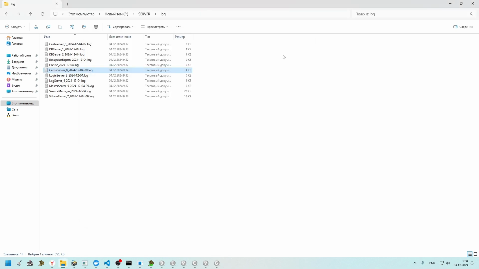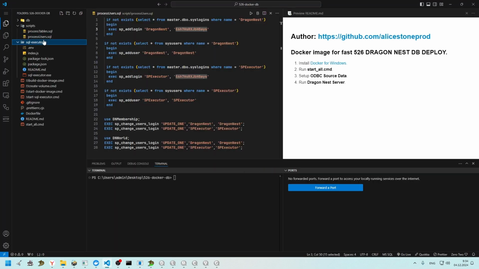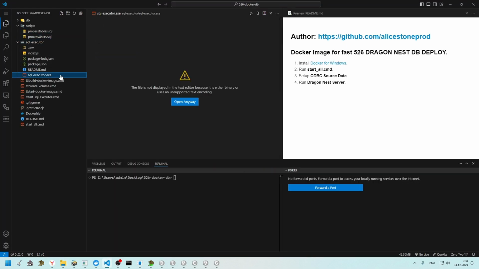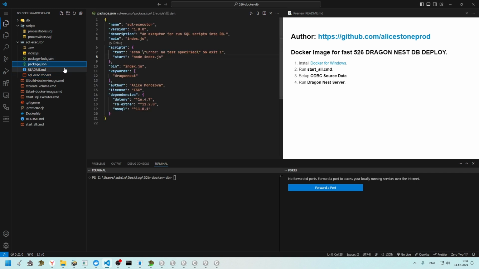If you don't want to use the SQL executor as an exe file, you should just install Node.js, only Node, and then just npm install, and then the start script.